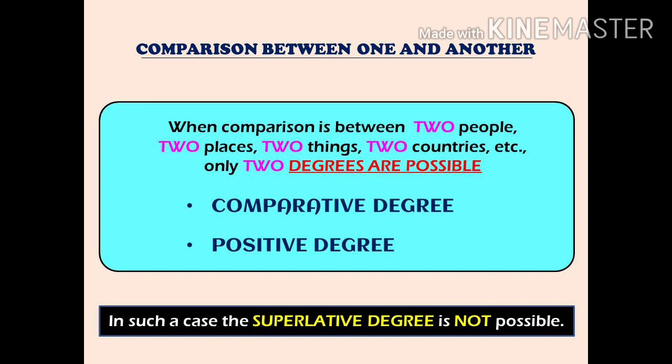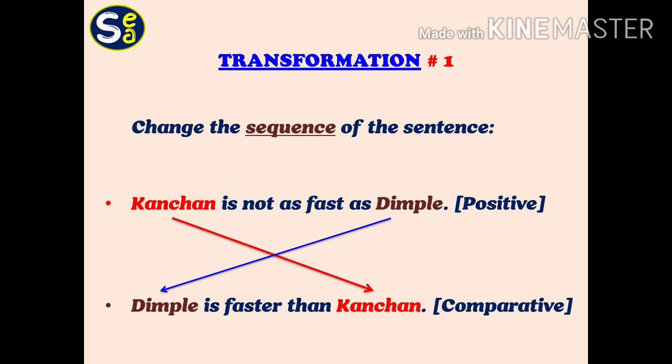The 2 degrees which are possible are comparative degree and positive degree. Superlative degree is not possible because superlative is a comparison between one and all others. Whenever we change the degree in type 2, that is from positive degree to comparative degree or vice versa, the first transformation that takes place is the change in the sequence of the sentence.